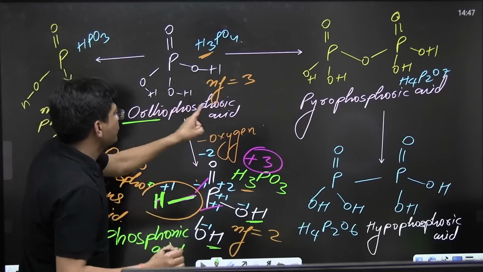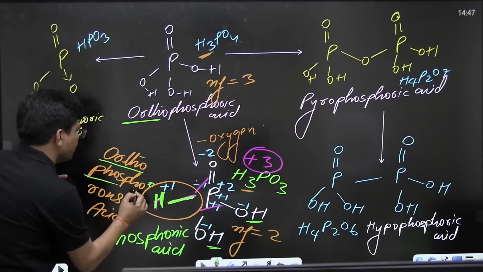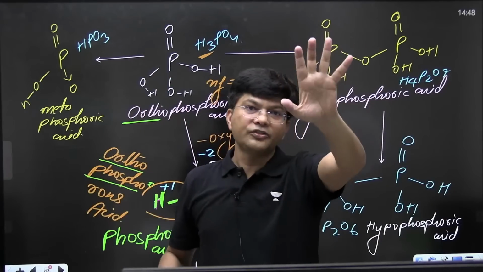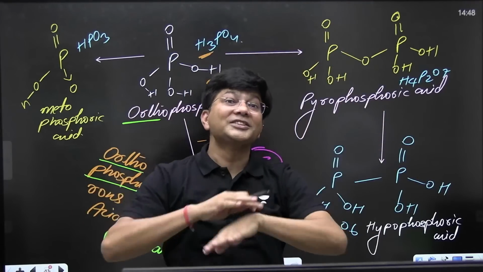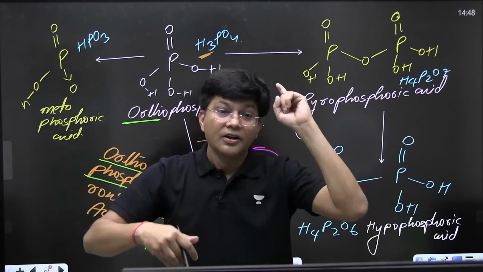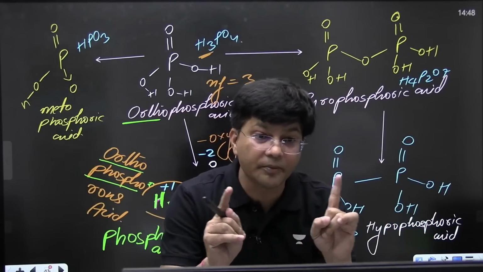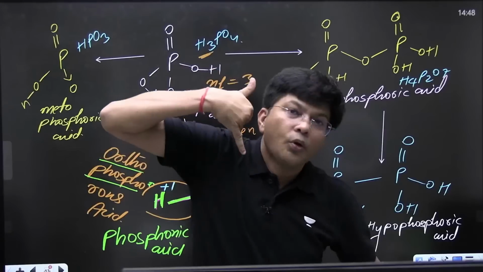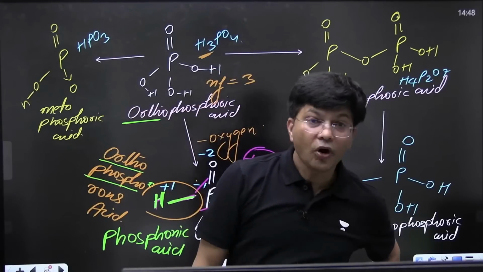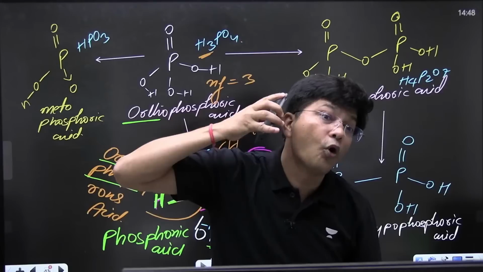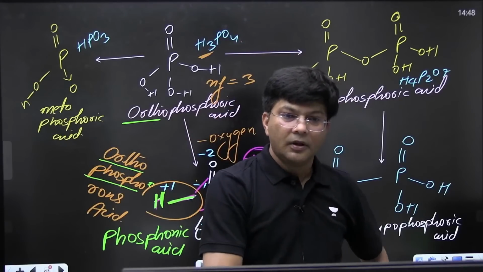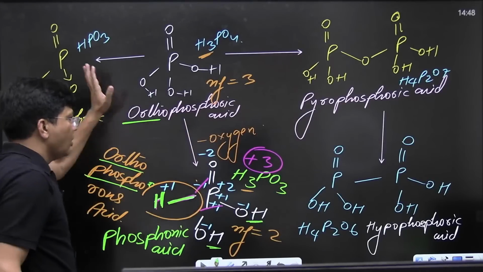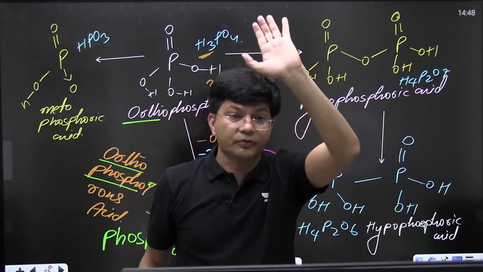This is orthophosphoric acid and this is orthophosphorus acid, because they are all the same. One is ic, one is ous. More oxidation state means ic, less oxidation state means ous. Remember that it is phosphonic acid, with the long o sound in the pronunciation. I think this much is very clear to all of you.